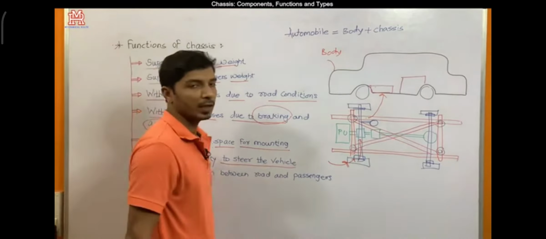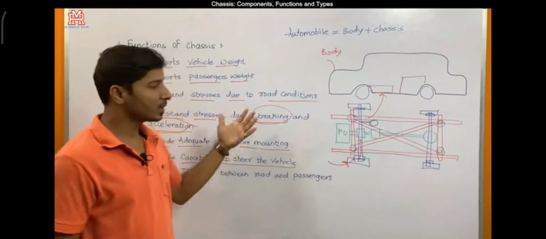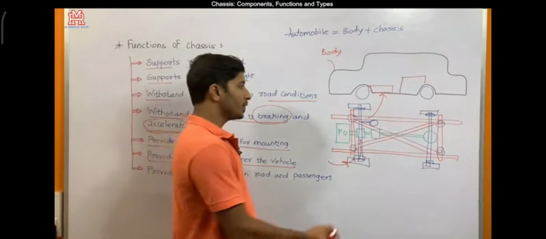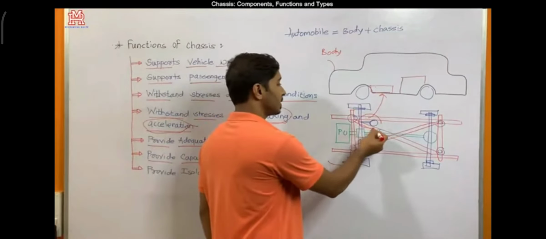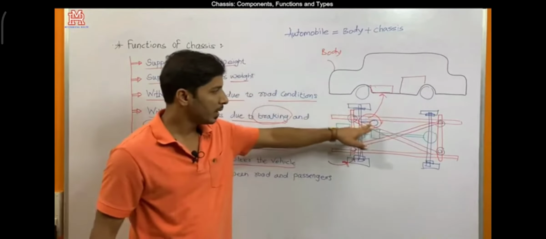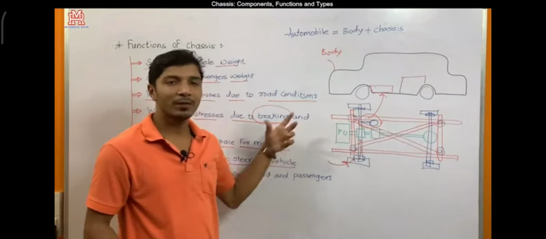This is again an important function of the chassis system. We know that the steering system is a part of the chassis itself, and it is attached to the axles and frame.